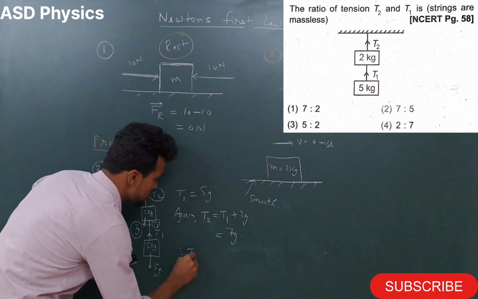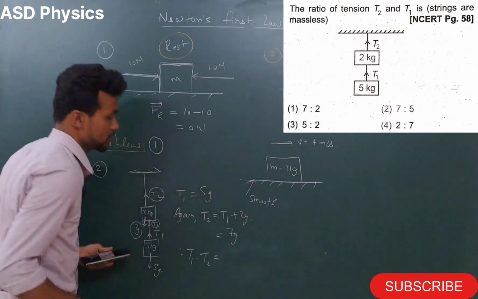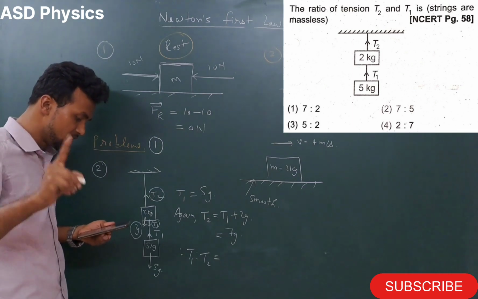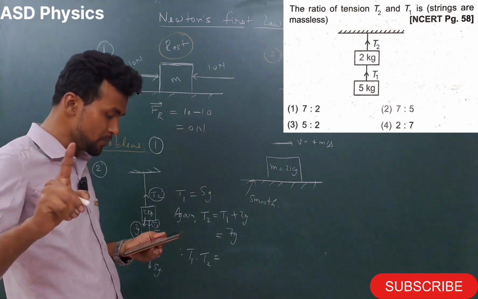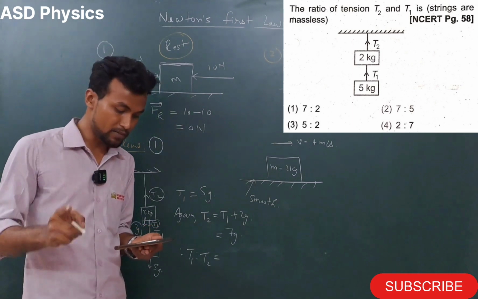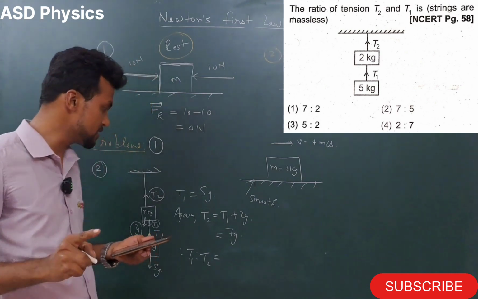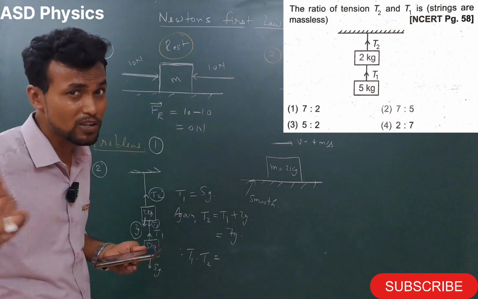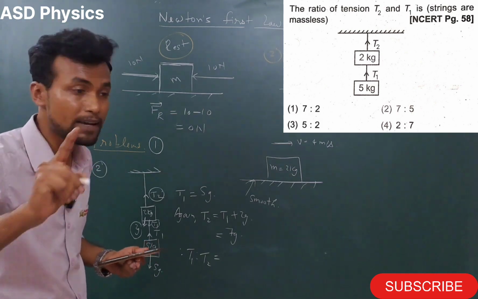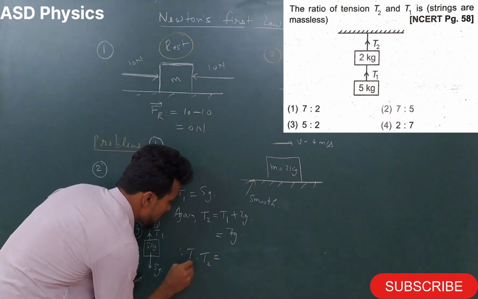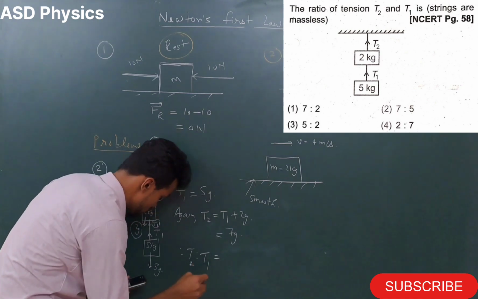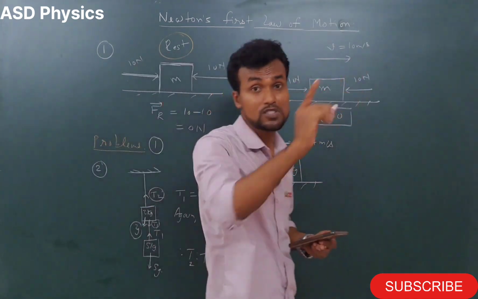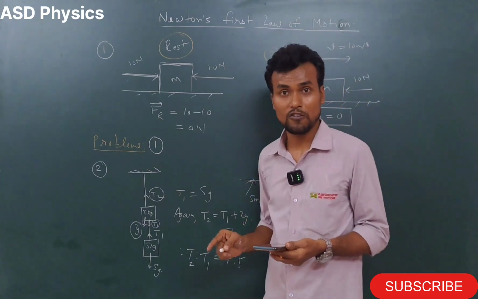So in the question they ask T1 is to T2. What can be the answer here? My dear students, options are 7 is to 2, 7 is to 5, 5 is to 2, 2 is to 7. T1 is to T2 we can tell is 5 is to 7. But they have not given 5 is to 7 in the options. They have given 7 is to 5. That means they are asking T2 is to T1. The option is 7 is to 5. So both these questions are based upon Newton's first law of motion.